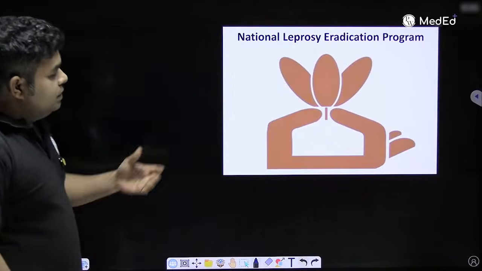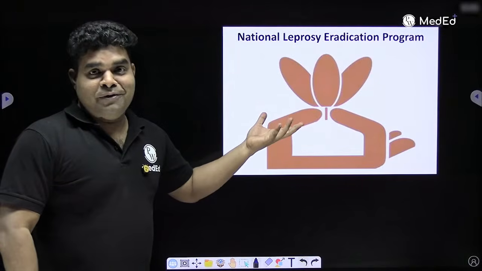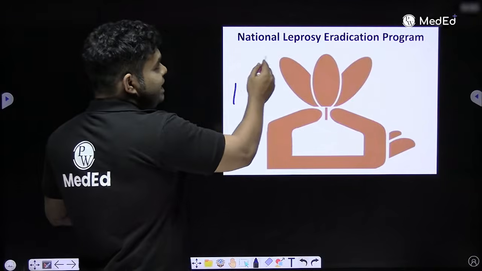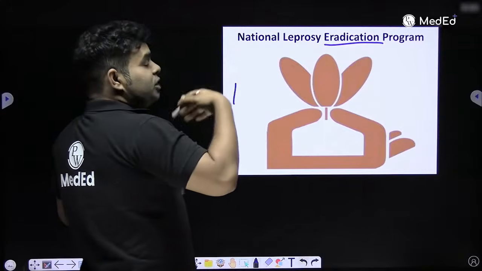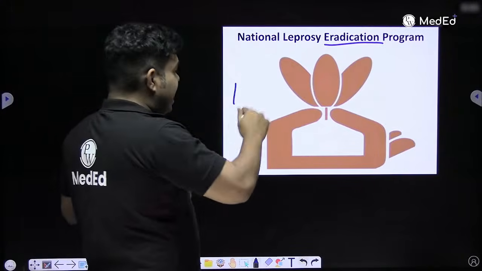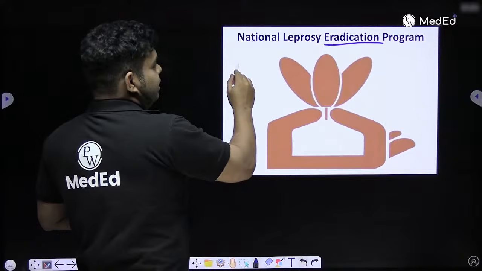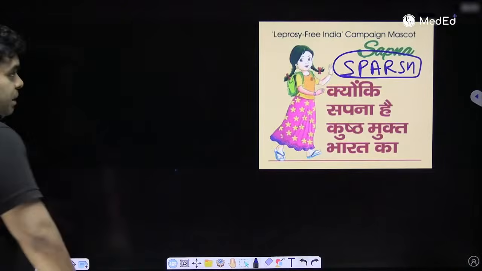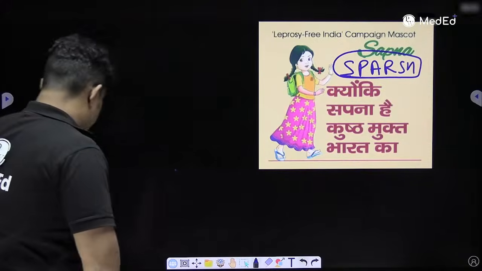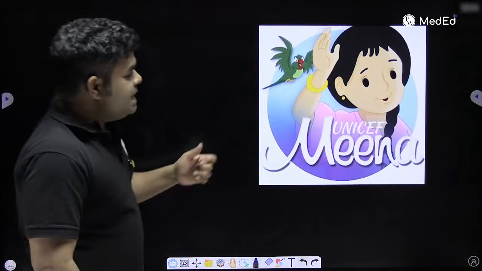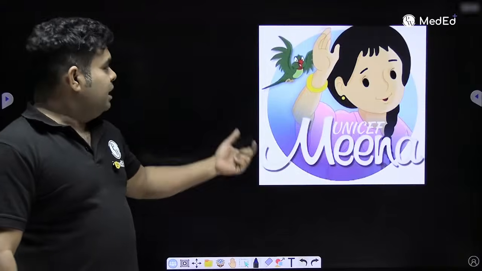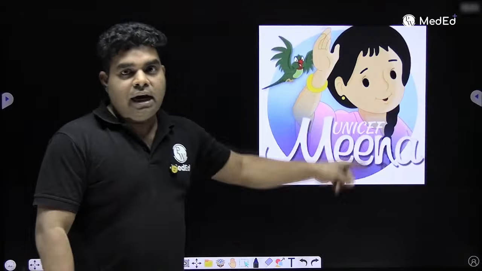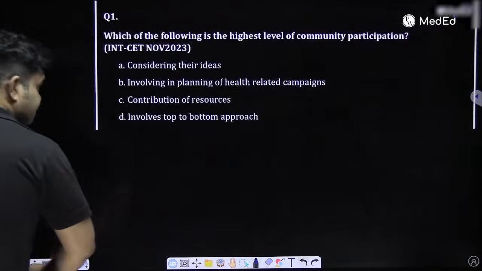If you see this logo, one student told me, sir, in this logo Congress and BJP are together. This is the National Leprosy Eradication Program logo, because we eliminated leprosy in 2005. This is for eradication, and this came in NEET 2024. So I'm keeping it here. Both Congress, BJP, that's leprosy. But in the leprosy SPURS program, the mascot is Sapna. Then this is Meena, the UNICEF mascot, and you can see only one ponytail, not two, and there will always be a parrot. That is the mascot of the UNICEF program, Meena.